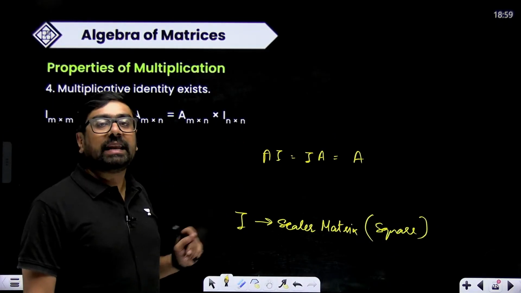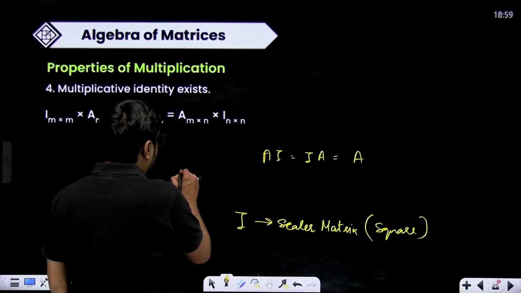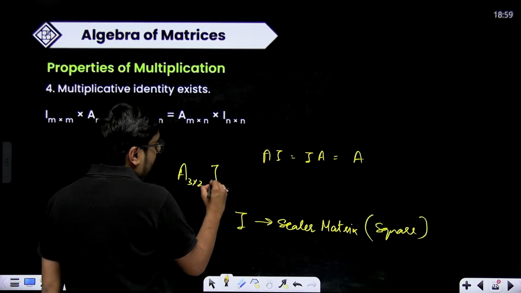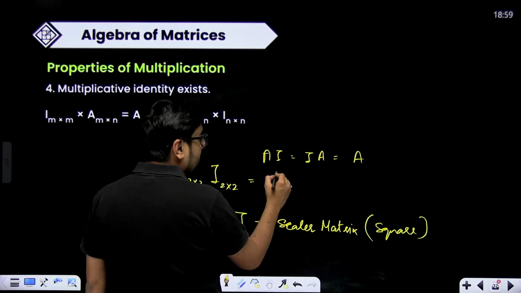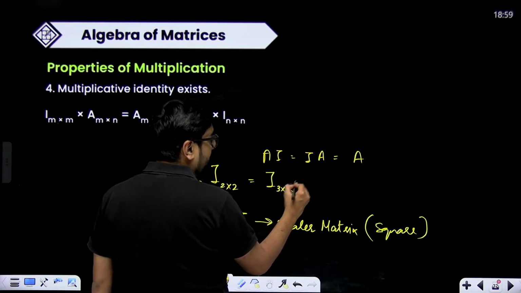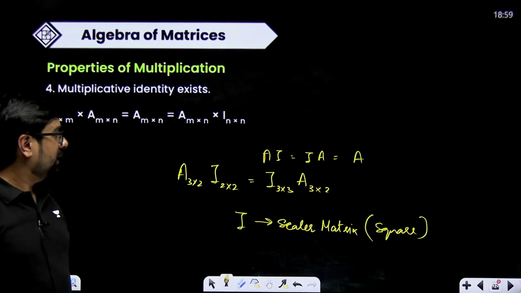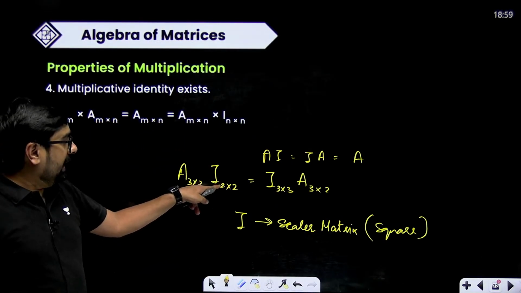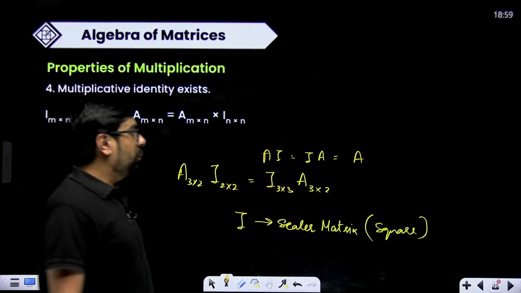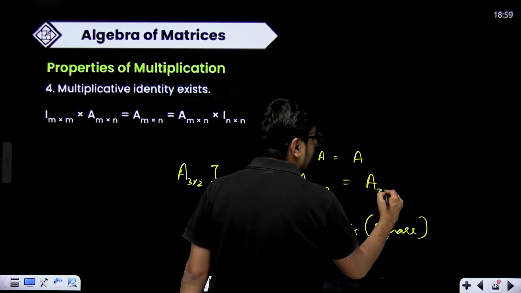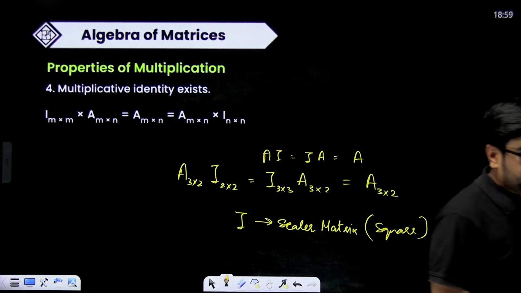Suppose A has order 3 cross 2, then this I should be of 2 cross 2, right? And here, if A has order 3 cross 2, then this I should be of 3 cross 3, right? Because with A's order being 3 cross 2, only then will you be able to multiply. Here also you will get A, which is of 3 cross 2. Here also you will get A, which will be of 3 cross 2. You can check. Both will give you A, which is of order 3 cross 2. Are you getting my point? This is important to understand.